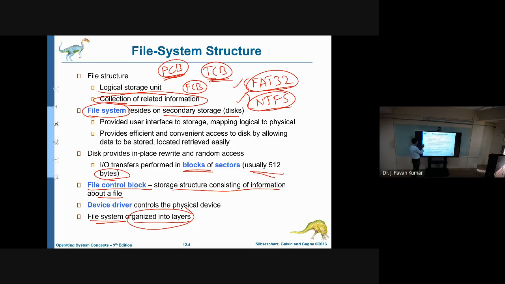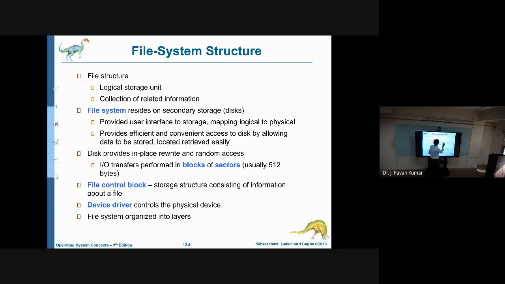I can relate one thing here: the TCP/IP reference model or the OSI reference model, right? Here there are some layers: physical layer, data link layer, network layer, transport layer, like this. Do these layers exist physically to see? No, up to some extent we can observe them, but physically these are not visible.